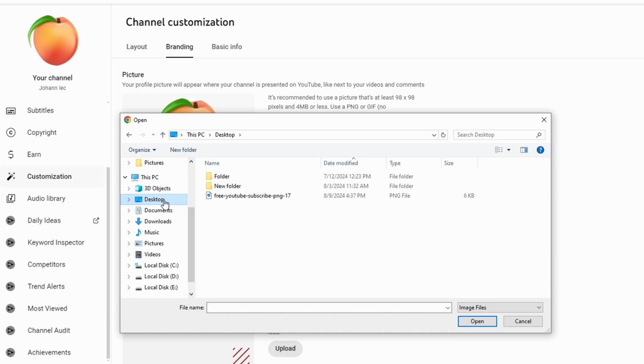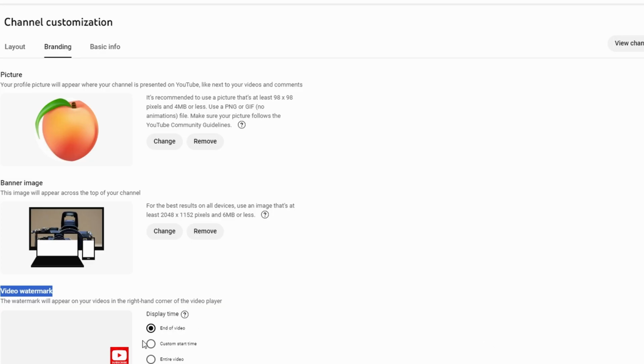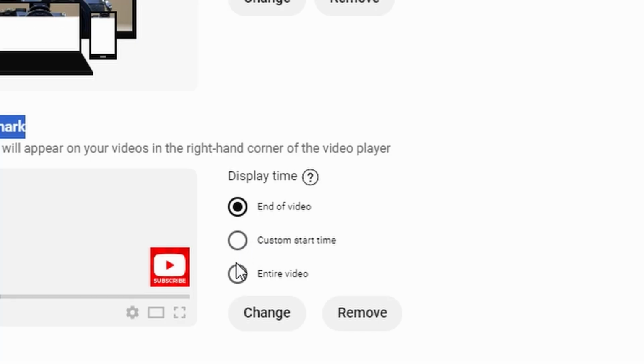Upload and select the watermark file from your computer. Once uploaded, you can adjust the size if needed. Then click on Done. You can choose when the watermark will appear during your videos: at the end, at the start, or through the entire video. I recommend selecting the entire video.